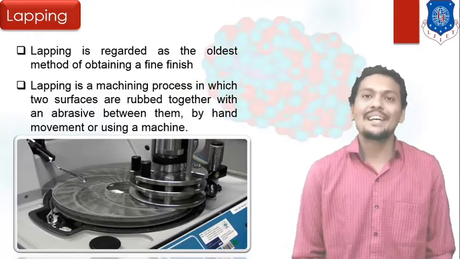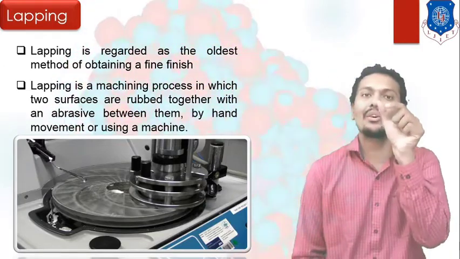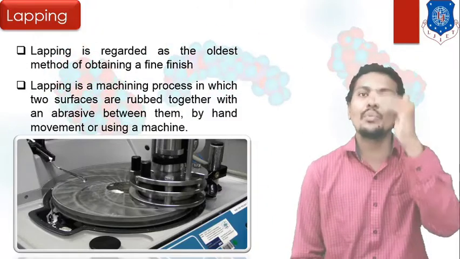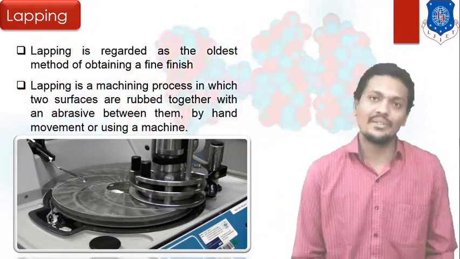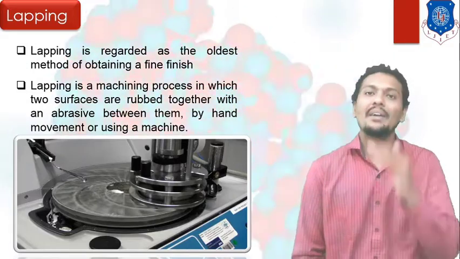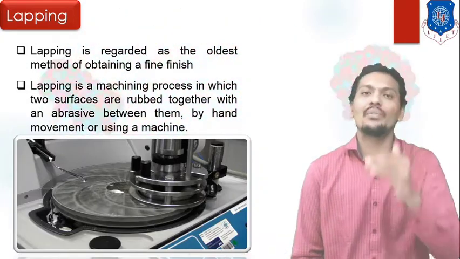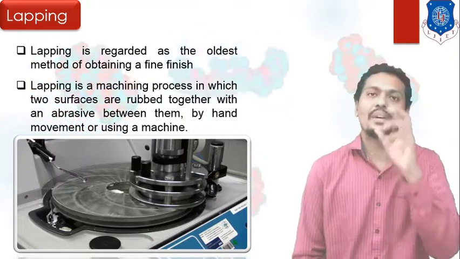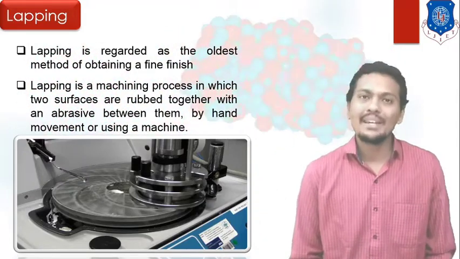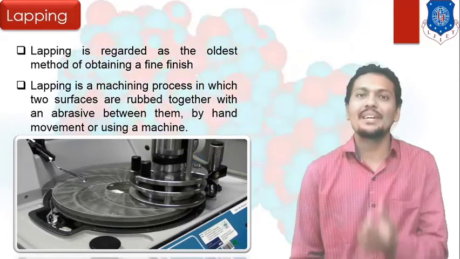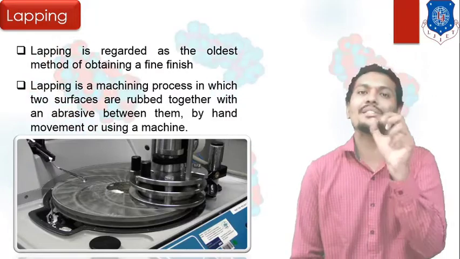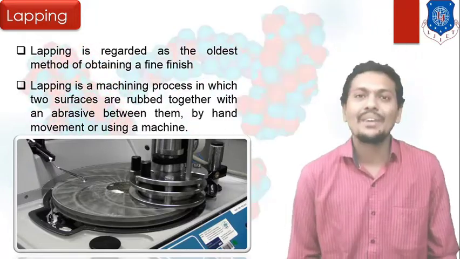As per the name, the targeted object to be finished is placed in between two surfaces, right? Abrasive surfaces can be used, and between the abrasive surface and your base surface, your object can be finished, right? Lapping is a very simple process in which two layers are used, and in between the two layers your object can be finished, right?